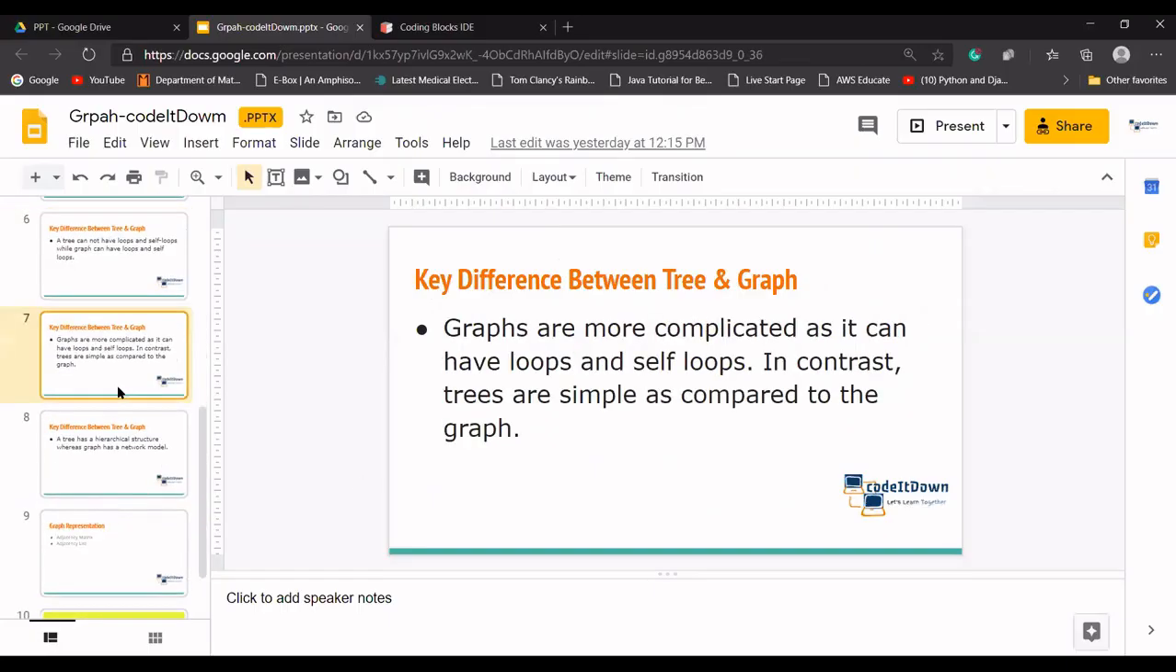So let's move to another difference. Graphs are more complicated, as they can have loops and self loops. Yes, it will be complicated if it has loops, because in trees we don't have loops.